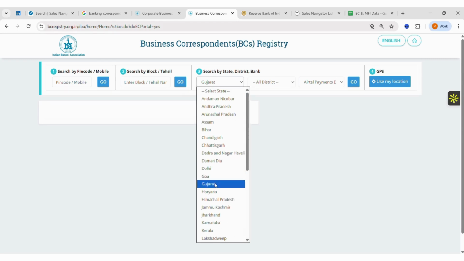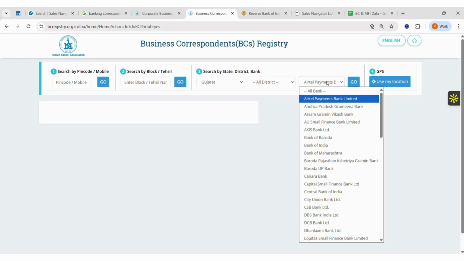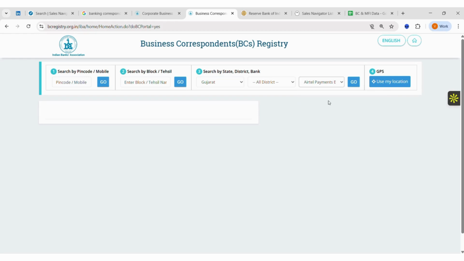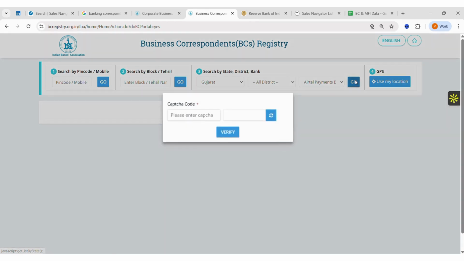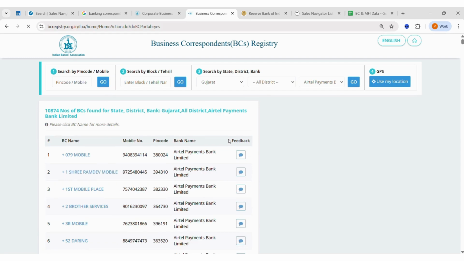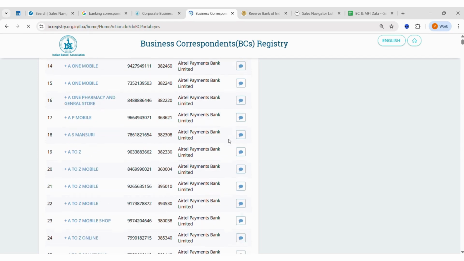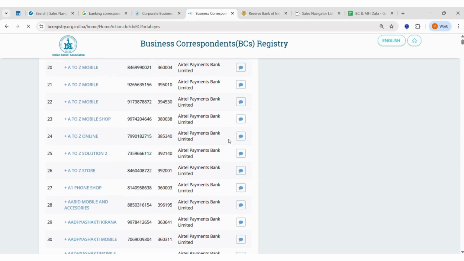So say, for example, I want to look for banking correspondents that are working with specific banks in Gujarat. So I'll just put in the state as Gujarat and, in this case, let's say Airtel Payments Bank is what I want to search for, that is, all the BCs that are associated with Airtel Payments Bank. So when I actually put in the captcha over here, it will load a couple of results and show me how many total banking correspondents are working with Airtel Payments Bank in the state of Gujarat. So this is how I can even get the contact number of those.